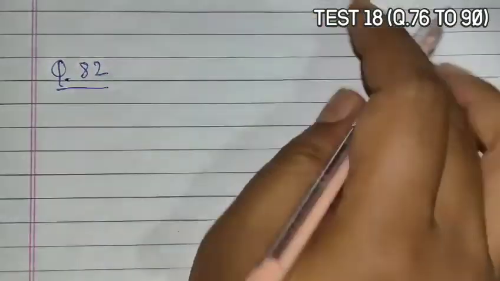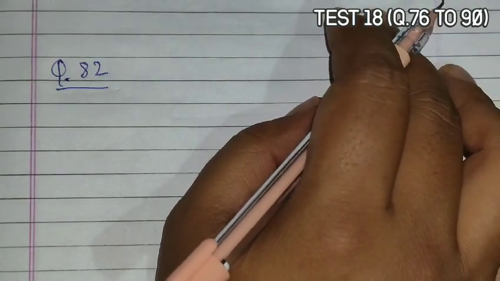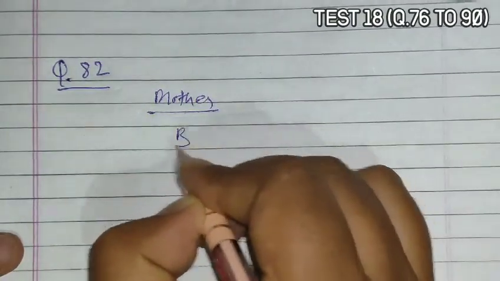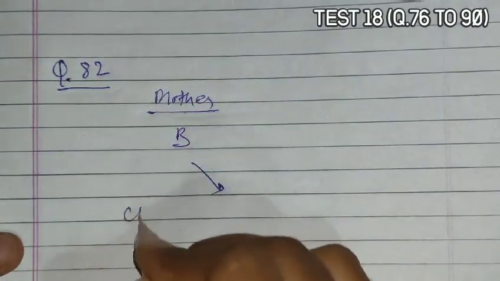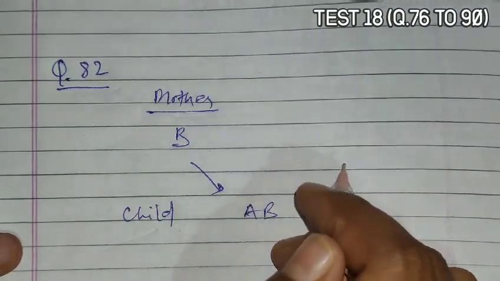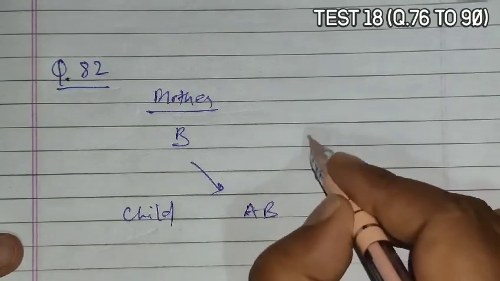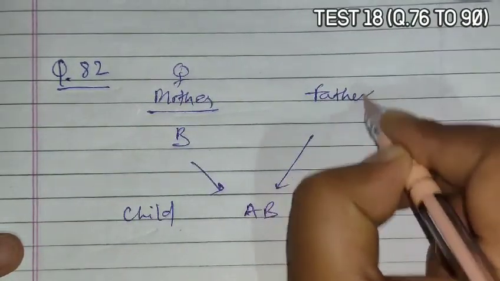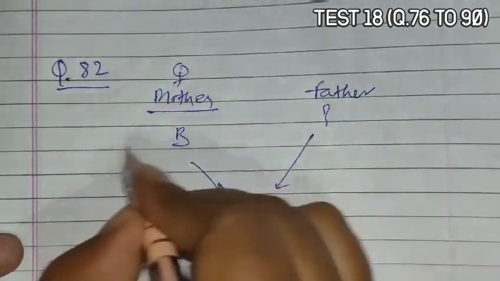Question 82 asks that the blood groups of mother and child are B and AB. Mother has a B blood group and child has AB blood group. The possible blood group of father would be...